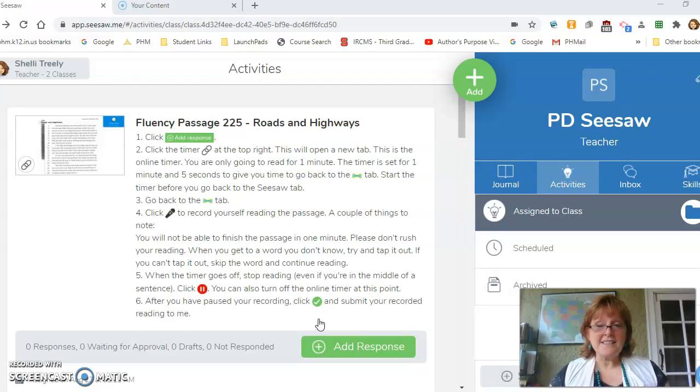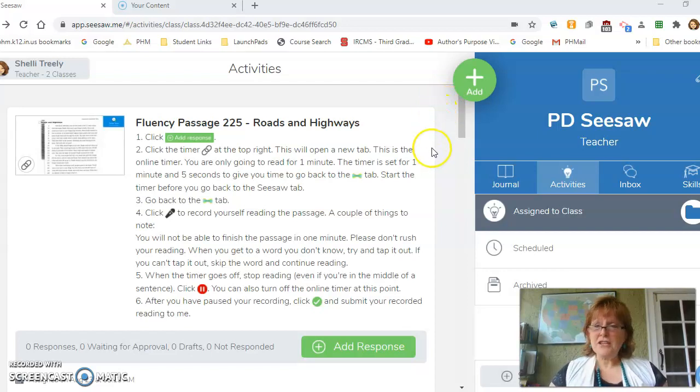Now, when you get this assignment, you're going to get some directions like this. And that's the part that I'm going to go over for you right now because it looks like a lot. But it really is just a few clicks. And I think with this tutorial, you'll be able to do them easily after the first or second time.